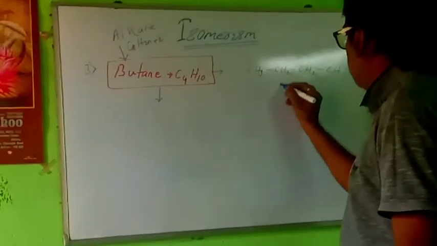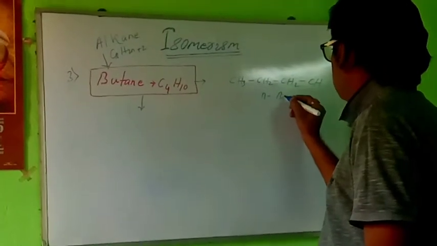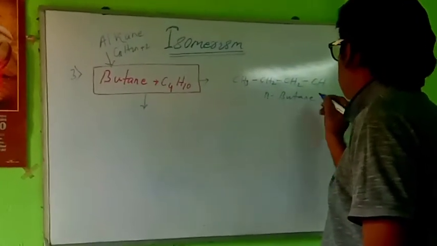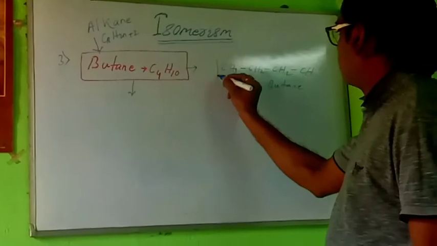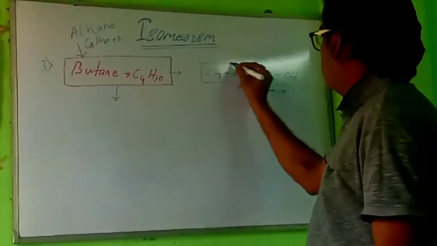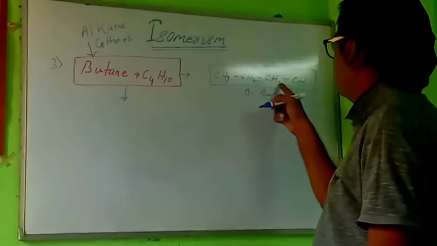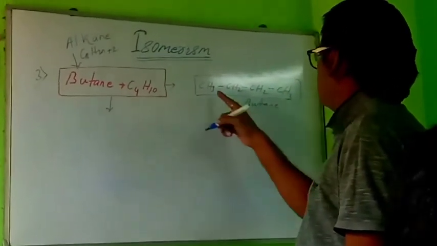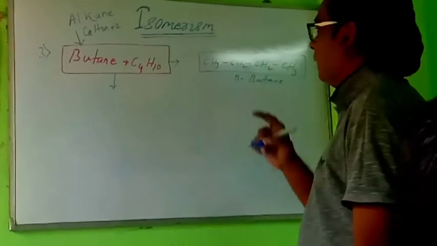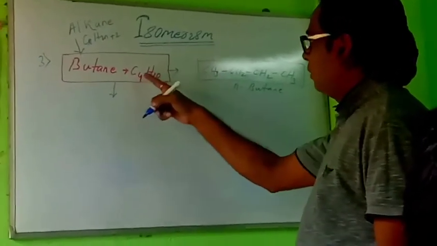This one is called N-butane. Total carbon will be 4, total hydrogen 10.